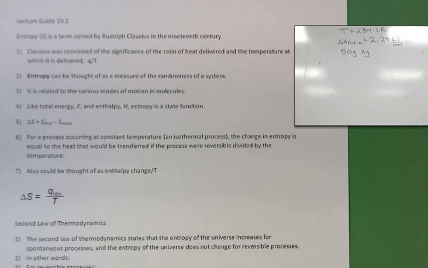A couple things about this problem to think about. We know that we have the delta H of fusion going on here. If we're going to melt this, the energy is going to go into the system from the surroundings.